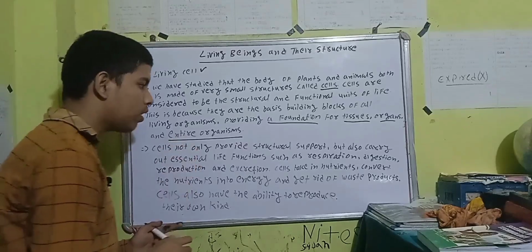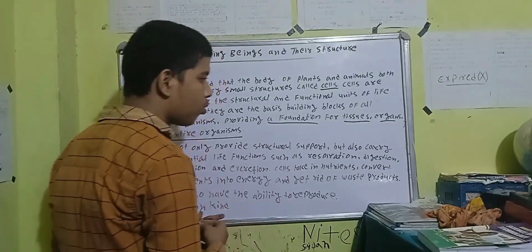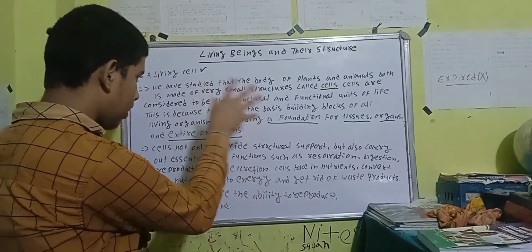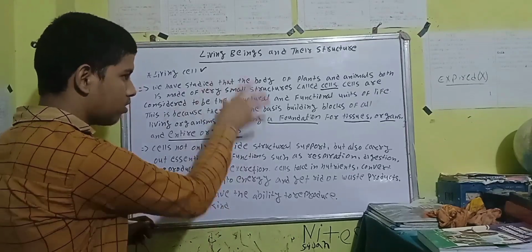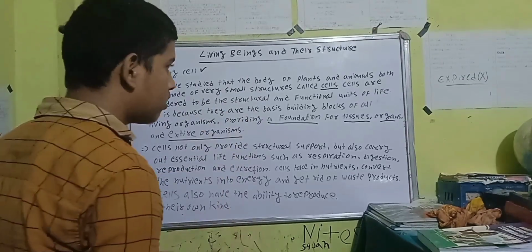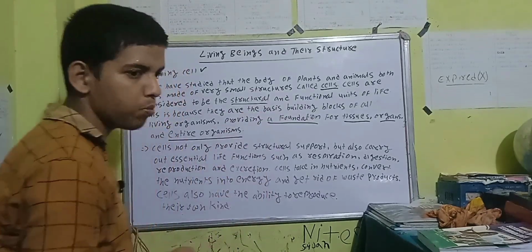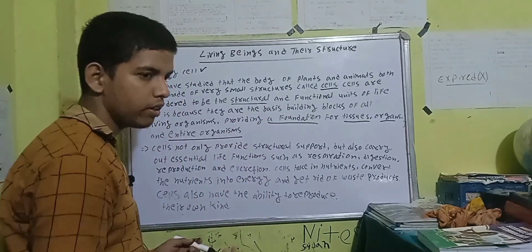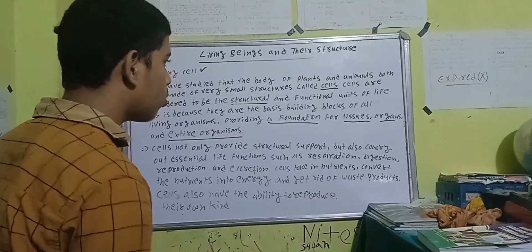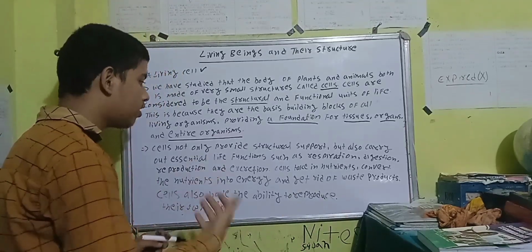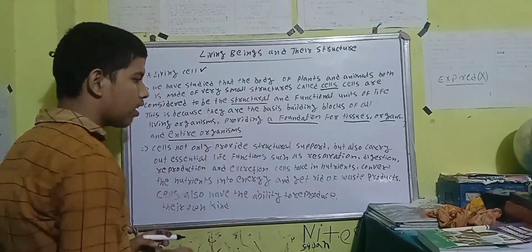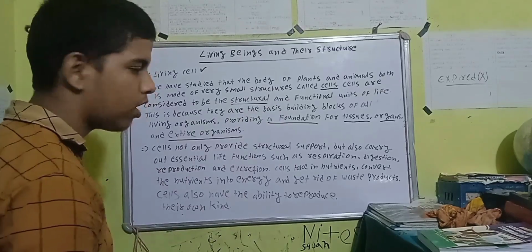Cells not only provide structural support. Now, after hearing these things, some people will think that cells only provide structural support. Structural support means our body is made up of cells. It is not only that. It does more things than structural support, right?